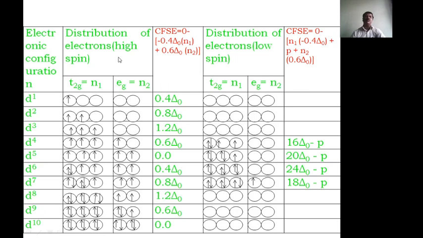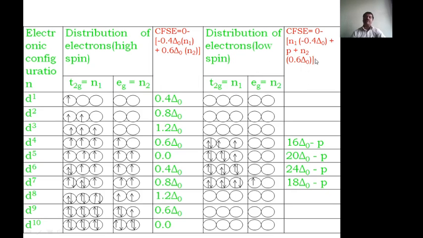Now let us see how to calculate the crystal field stabilization energy for a particular electronic configuration. Here we use the d^n configuration, which describes the distribution of electrons in the d orbitals. In a high spin complex, P is greater than delta O, meaning the splitting energy is lesser. In a low spin complex, the pairing energy is lesser than the splitting energy, therefore the second formula is applicable.